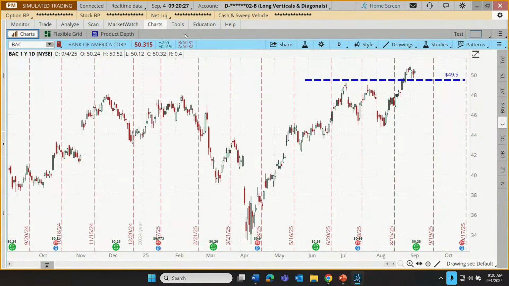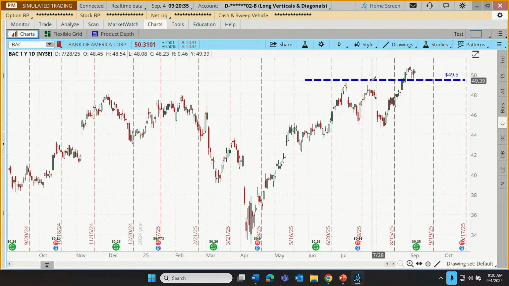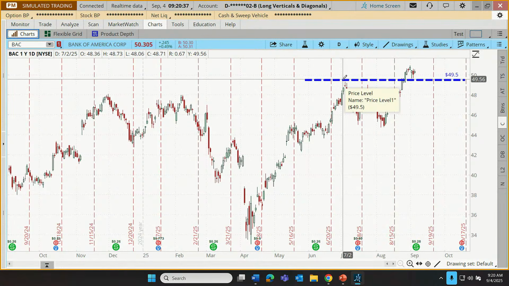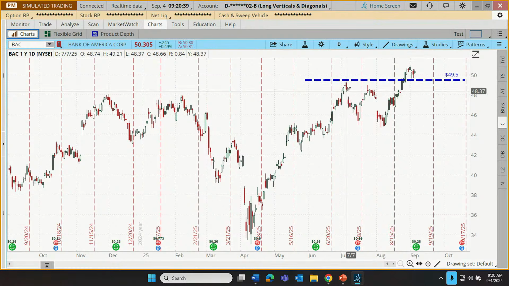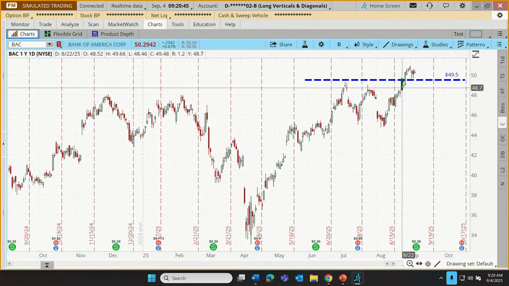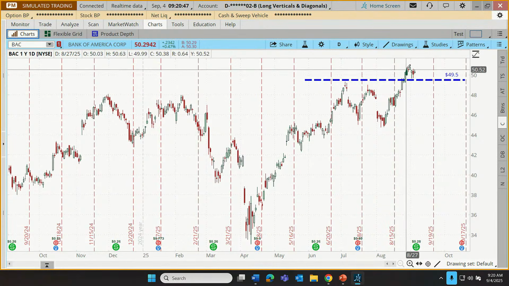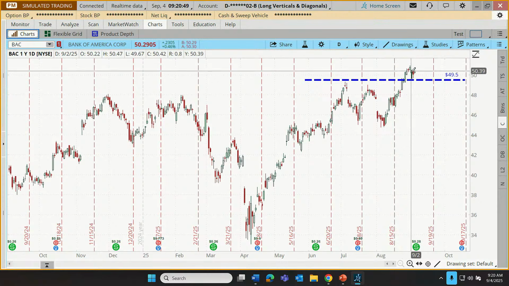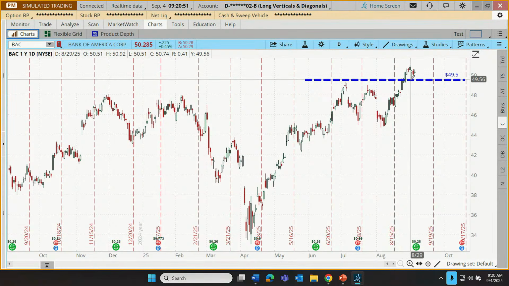All right, but let's go have a look at the chart of Bank of America. Here you'll notice recently, this is a drawing I made some time ago, but Bank of America, to a technical trader, might have been coming up pushing against a price ceiling around that $49.50 mark. Very recently it broke up and through, and it's kind of pulled back down and is bouncing off that level.